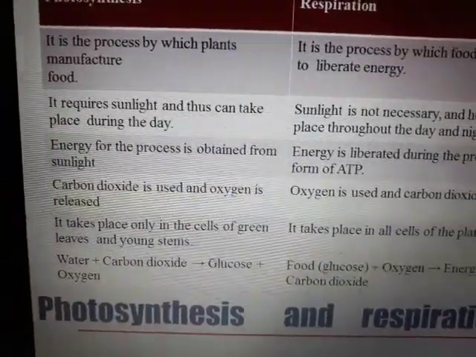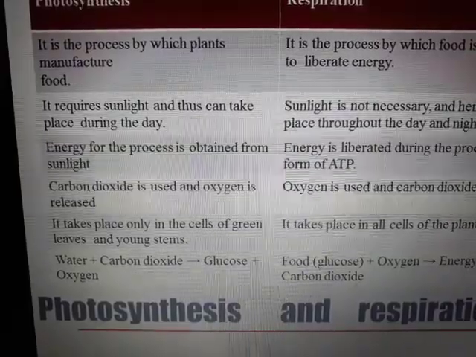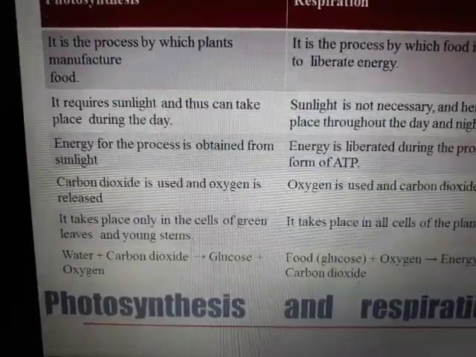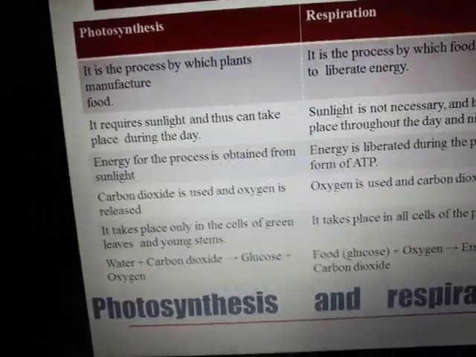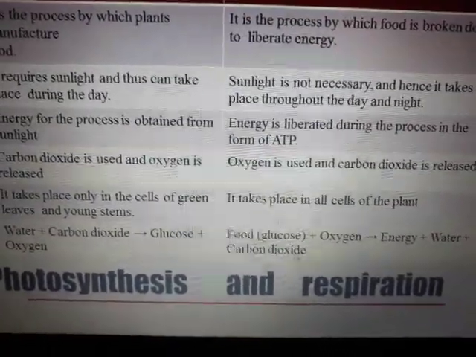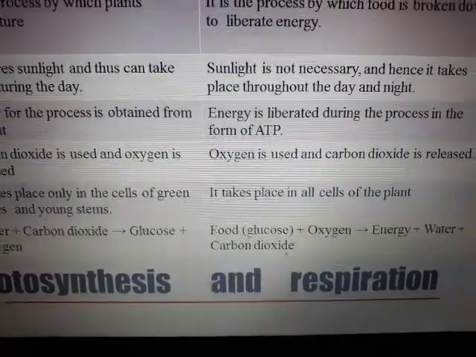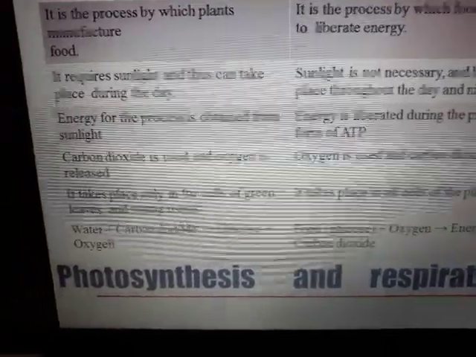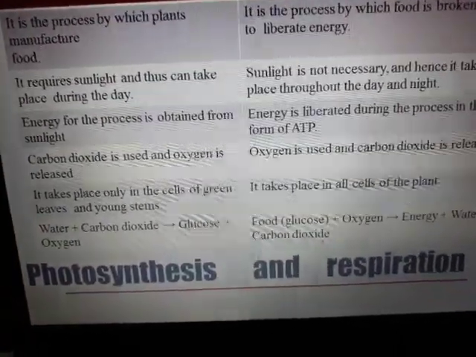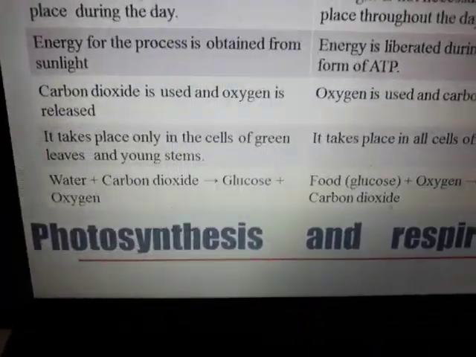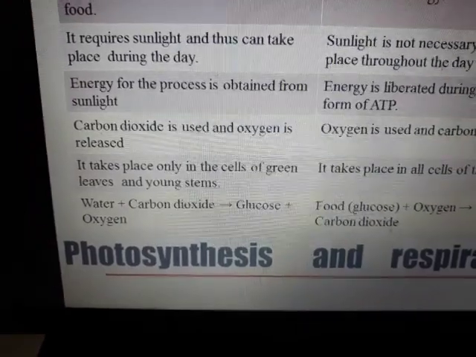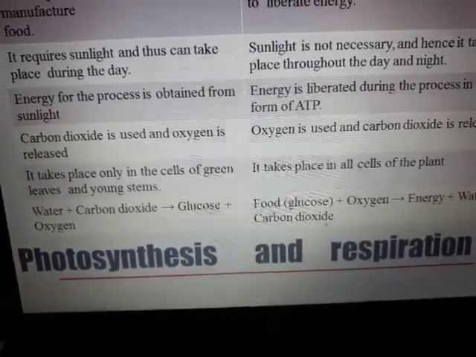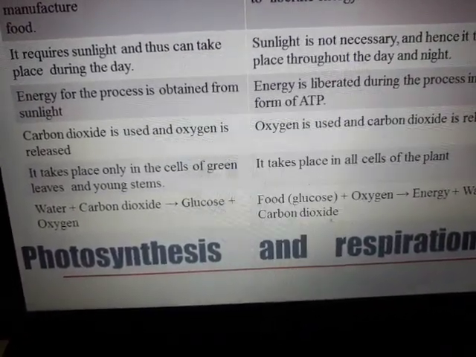Energy for the process: in photosynthesis, energy is obtained from the sunlight obviously, and in respiration, energy is liberated in the form of ATP. Here energy is required and here energy is released. The reaction is given at the last. The next point is that carbon dioxide is used and oxygen is released in photosynthesis. Here oxygen is used and CO2 is released.